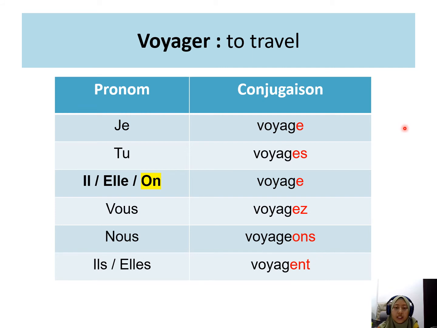Next, this is just another example, with the verb voyager. If you want to make it simpler, you can use the pronouns here: je, tu, and then you can put il slash elle slash on. It means that on will use the same conjugation.